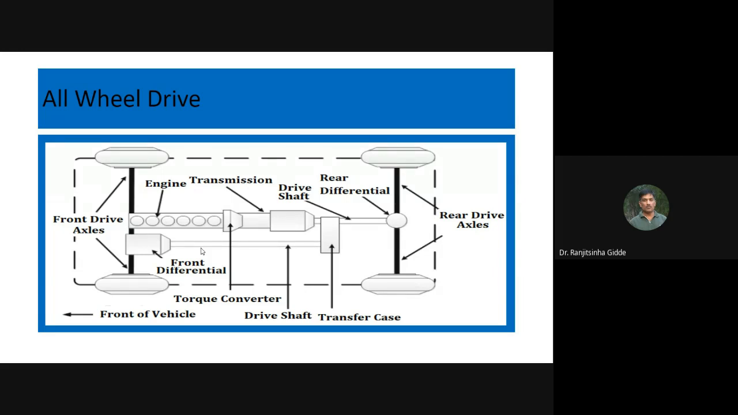So all-wheel drive means the drive is given to all the four wheels. When we are going to consider a drive system for a four wheeler, then all wheel drive indicates that drive is given to all four wheels. So first of all, let us see the construction and then we'll see the working of this all wheel drive, advantages and the disadvantages.